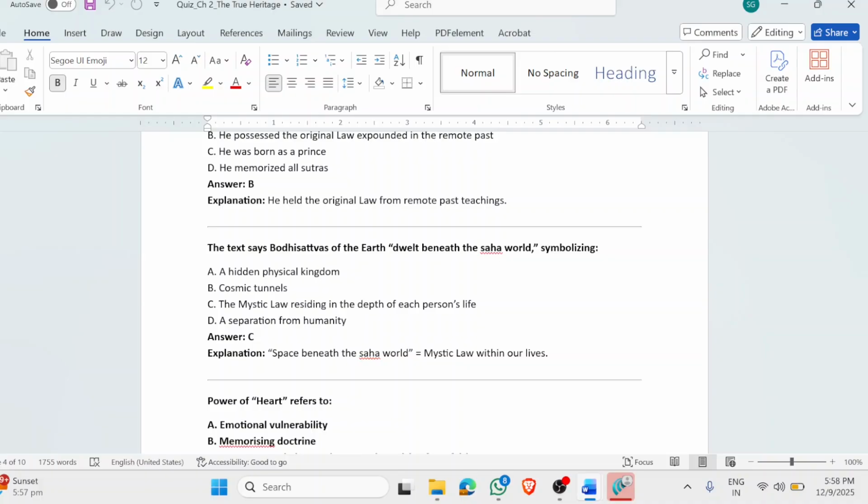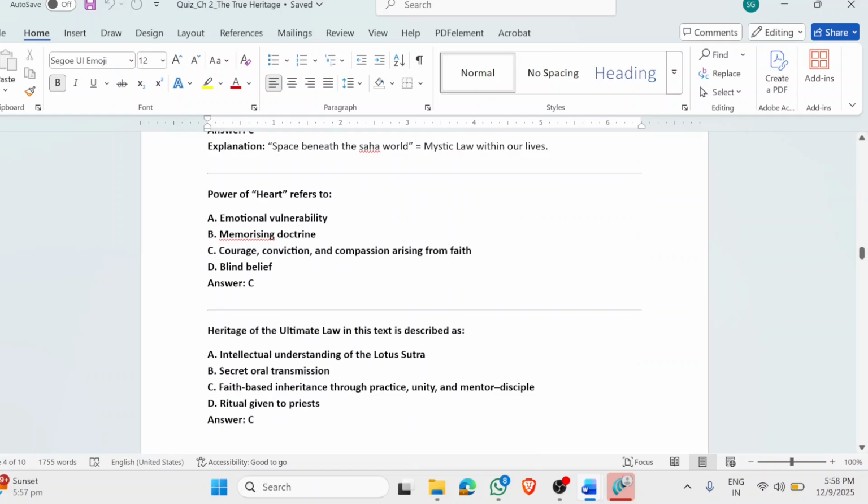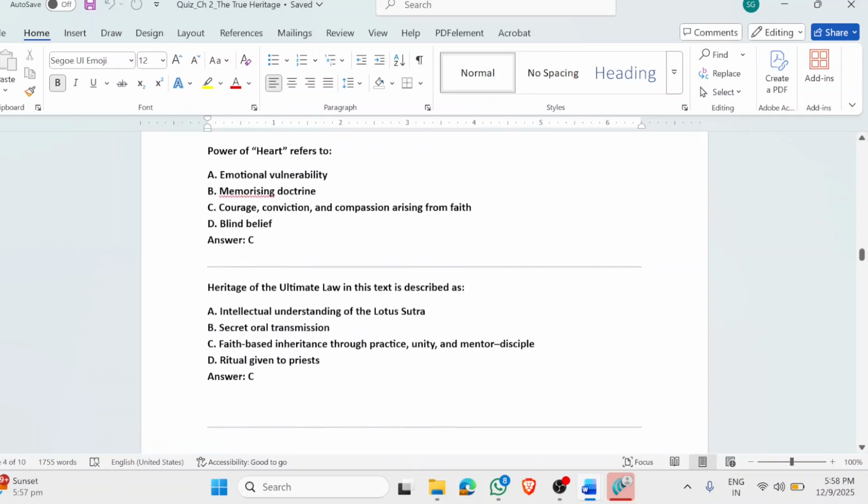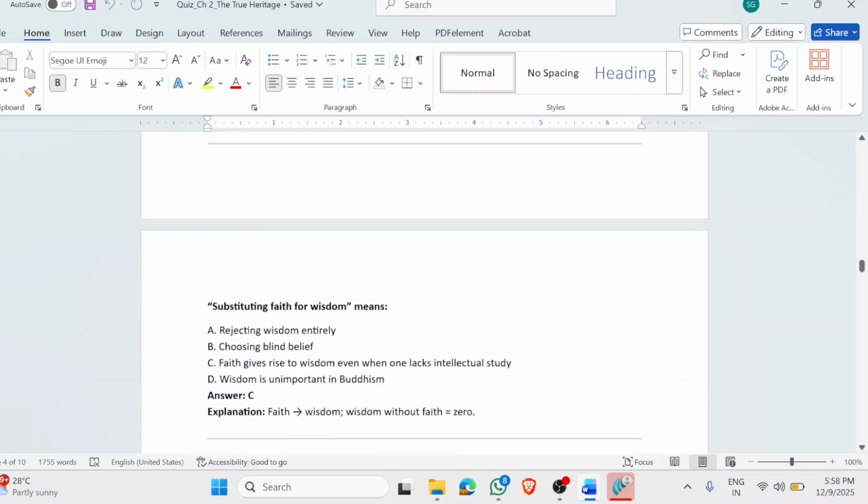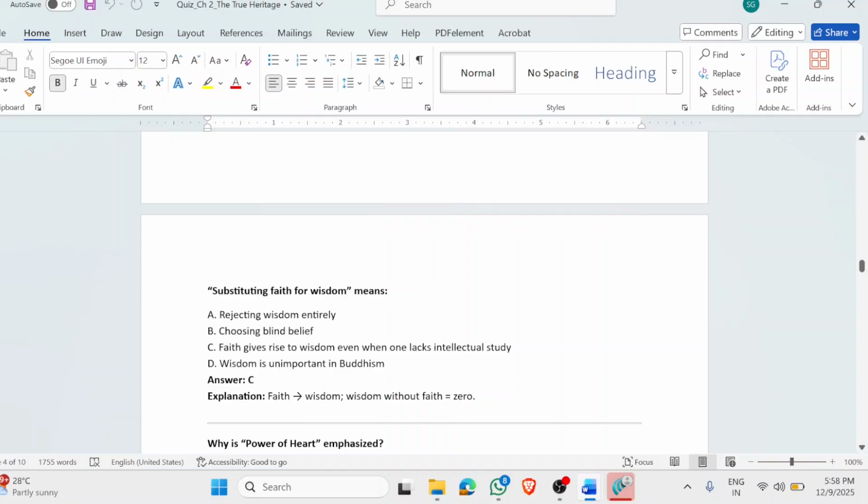Okay. So now the next question is the power of heart. The power of heart refers to the courage, conviction, and compassion arising from faith. The heritage of the ultimate law in this text is described as faith-based inheritance through practice, unity, and mentor-disciple. Now, that is a very important question. Substituting faith for wisdom means what? It means that faith gives rise to wisdom even when we lack intellectual study.